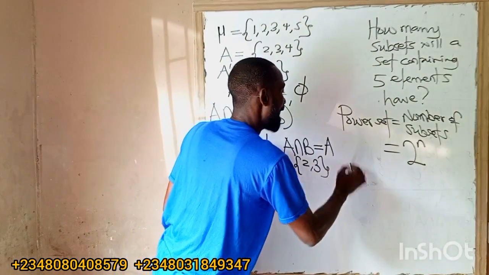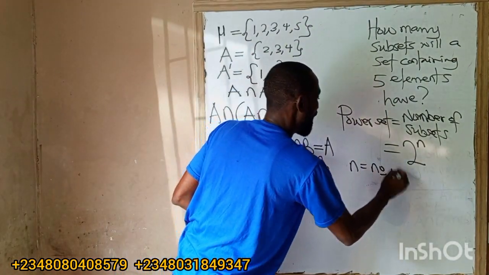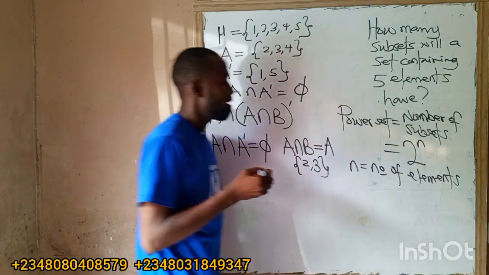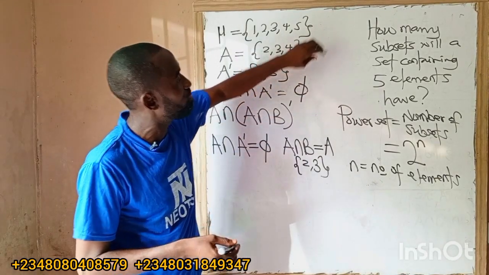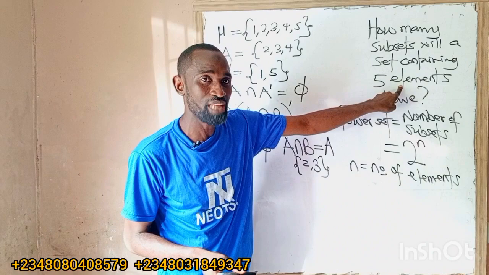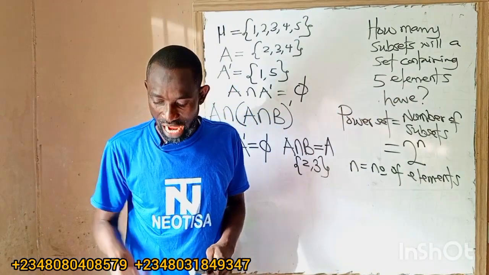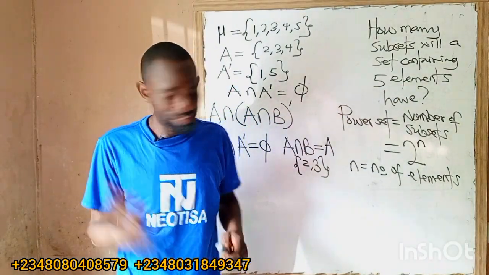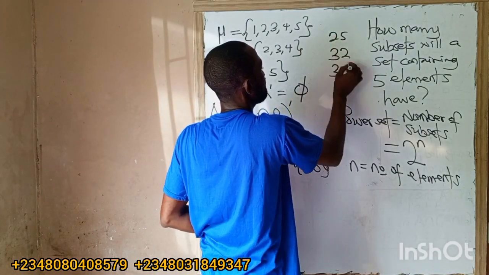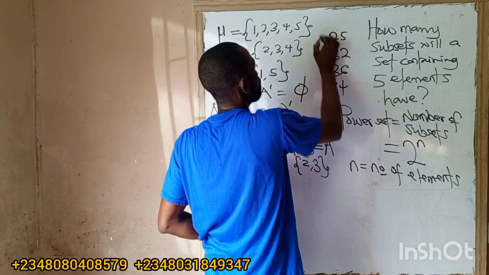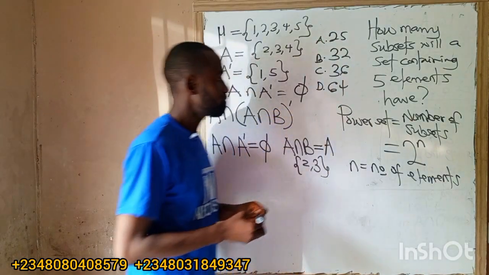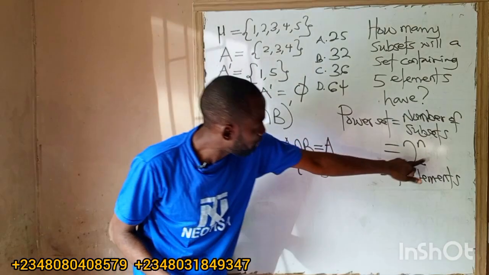And n is the number of elements. So how many elements does this set have? It has 5 elements. So our n here is 5. Let me give you the options: 25, 32, 36, 64. This is option A, option B, option C, and option D.